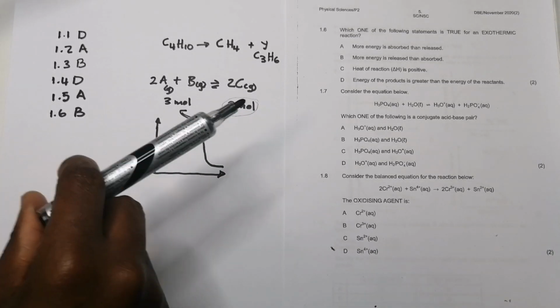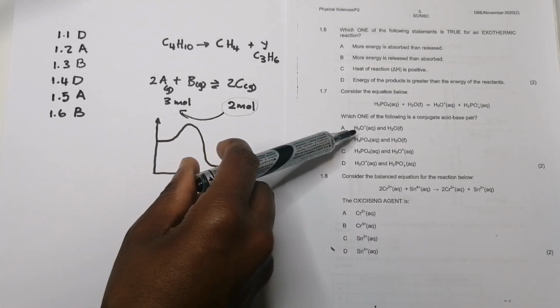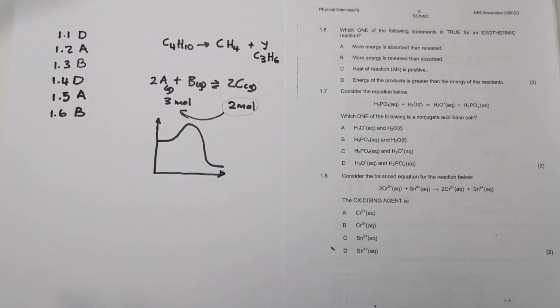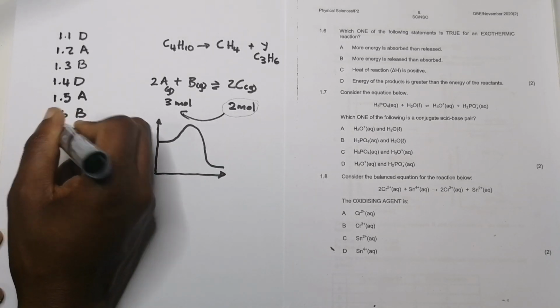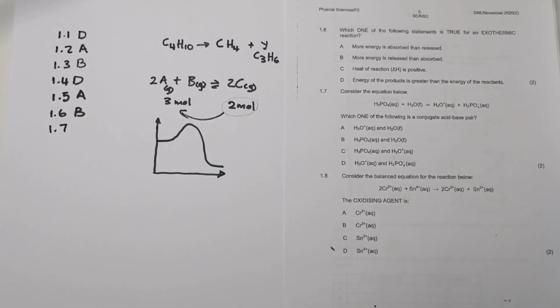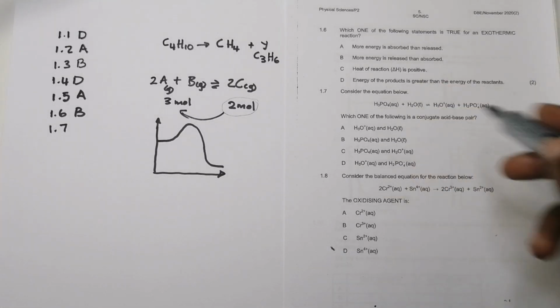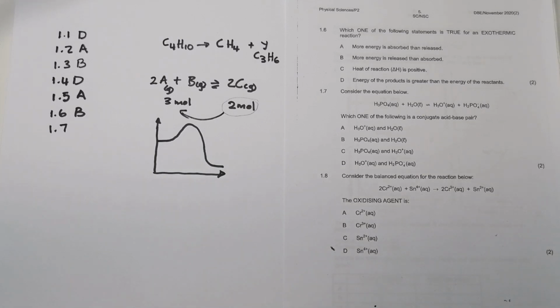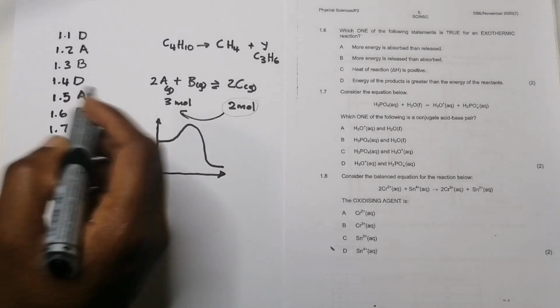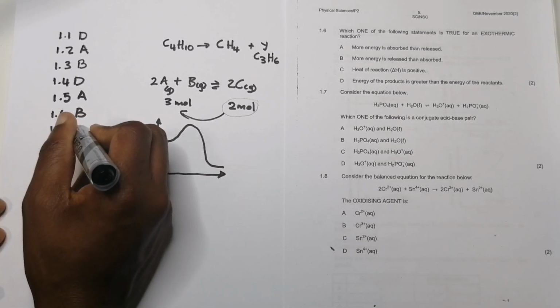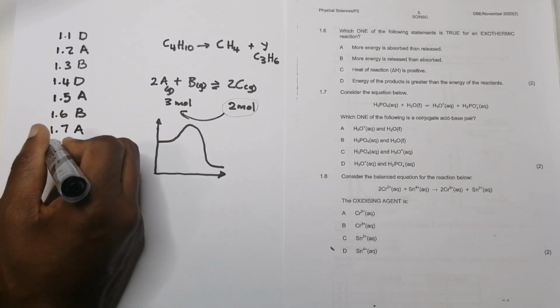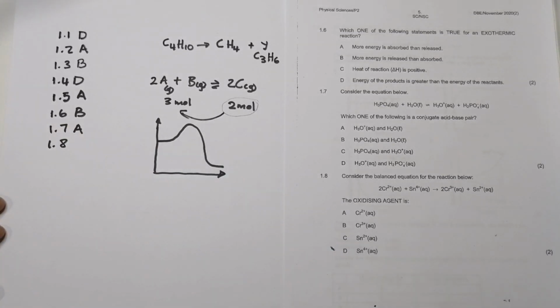Which ones look similar? If I look at A, it's H3O plus and H2O. Of course, those look similar, so they should be an acid-base pair. This, by the way, will spare you from having to check which one donated, and all of that. But if you look at our video on acids and bases, I do teach you how to actually identify the acid-base conjugate pair. Please go and look at that. So in this case, my correct answer there should be A. All right, let's go to the next one.